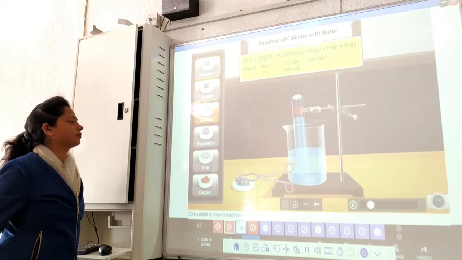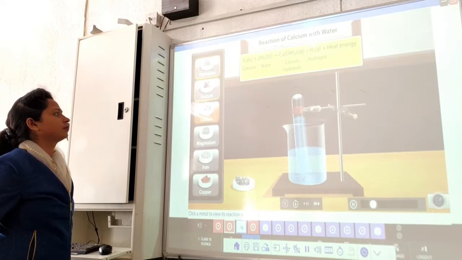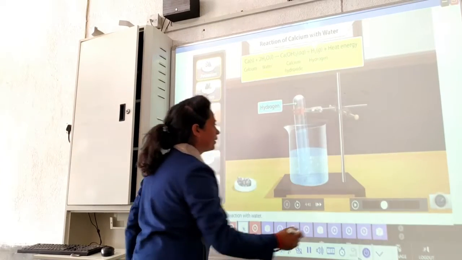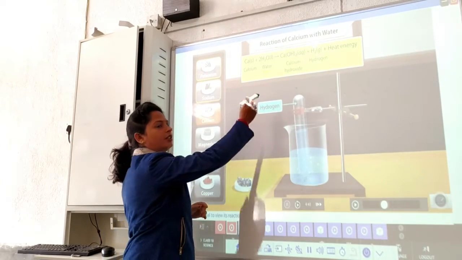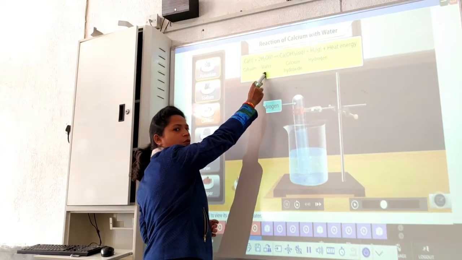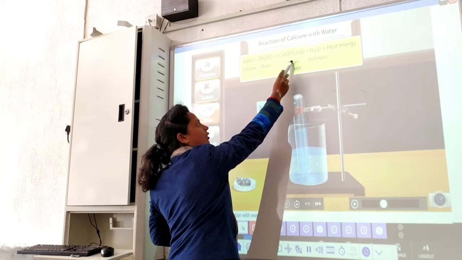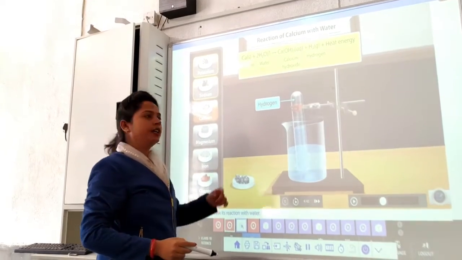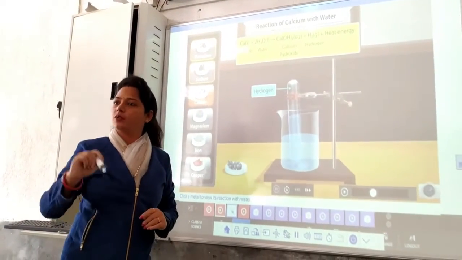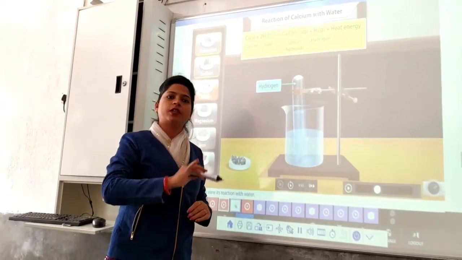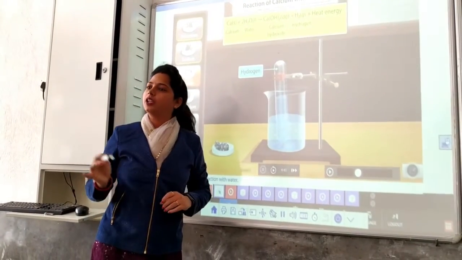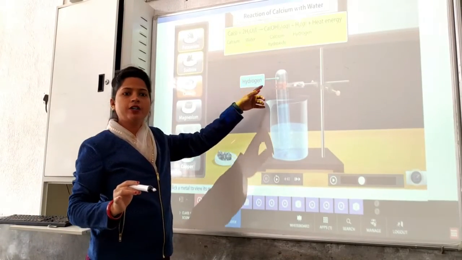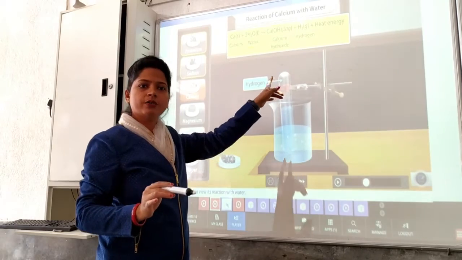When calcium is added to cold water, it forms calcium hydroxide and hydrogen gas. See, what is the reaction? Ca plus H2O gives Ca(OH)2 plus H2 gas plus heat energy. Calcium also reacts with water in the same condition as potassium and sodium do, means with cold water. And it reacts with normal water to give us calcium hydroxide with the release of hydrogen gas.